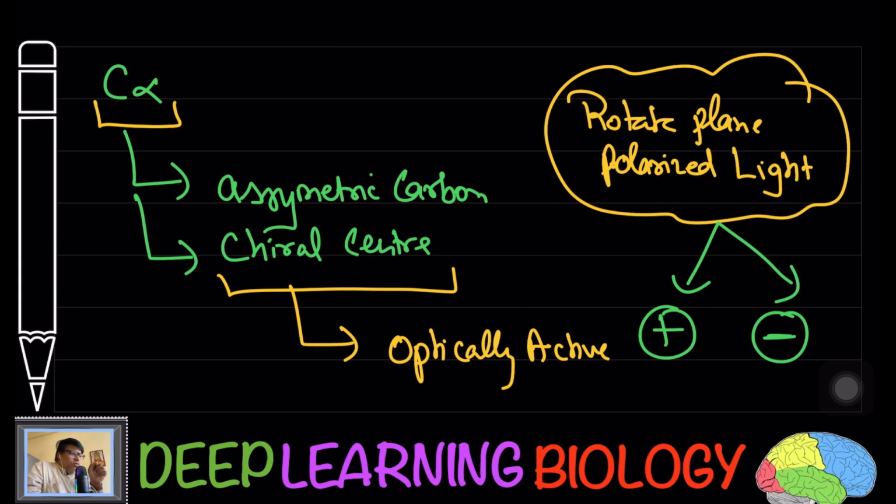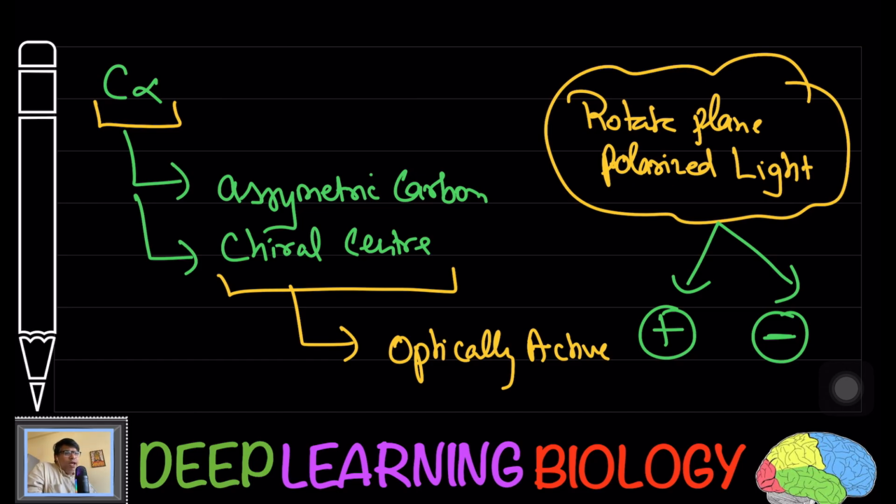So we use the symbol plus or minus. Keep in mind that amino acids which have an asymmetric carbon are optically active, and they can rotate the plane polarized light either in the plus direction or in the minus direction.